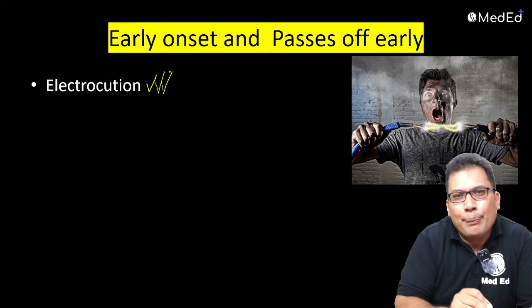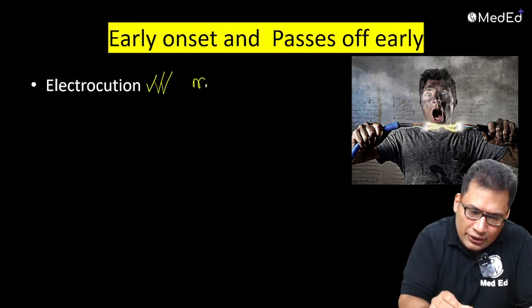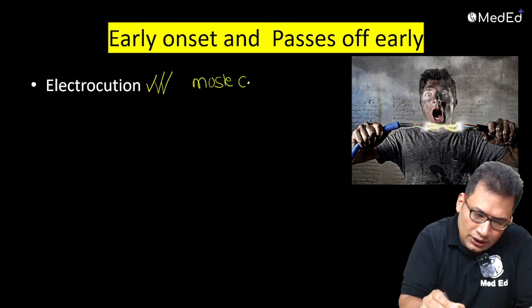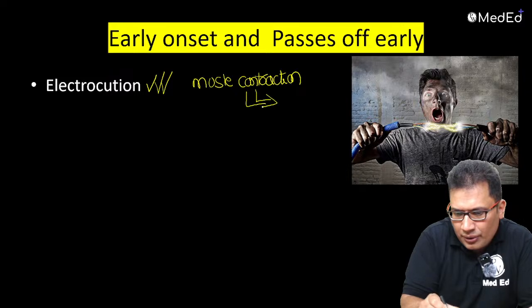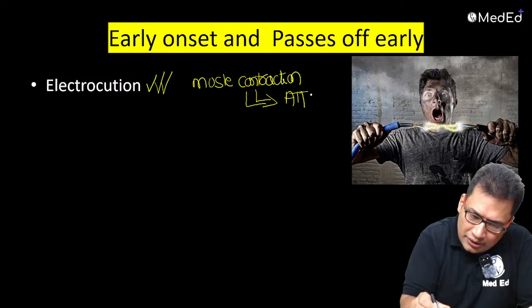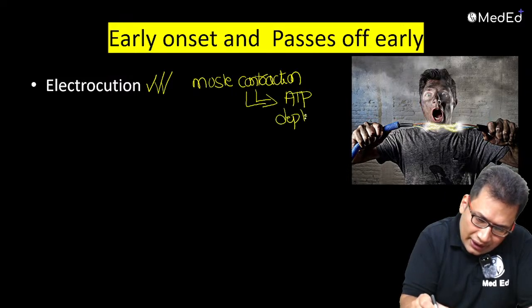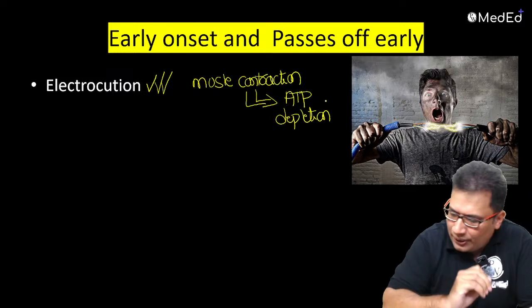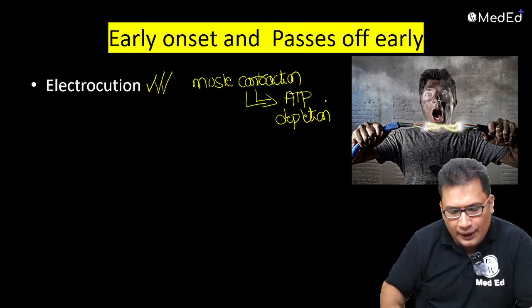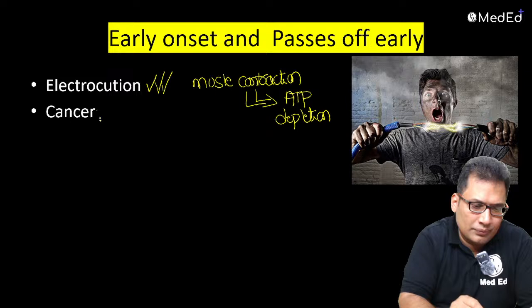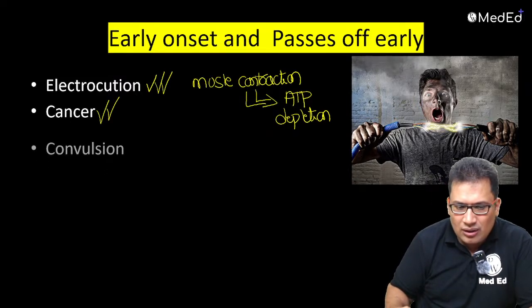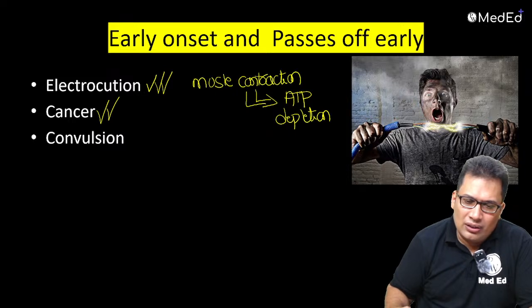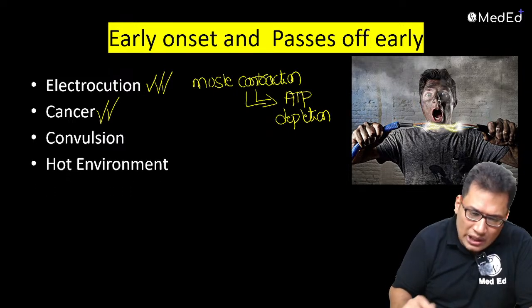Electrocution. So what happens in electrocution? There will be muscle contraction. Because of muscle contraction, ATP is utilized, so ATP depletion is high. That's why rigor mortis sets in early. Then cancer, a condition where there is atrophy of muscles. Convulsions, muscle contraction again. Hot environment.